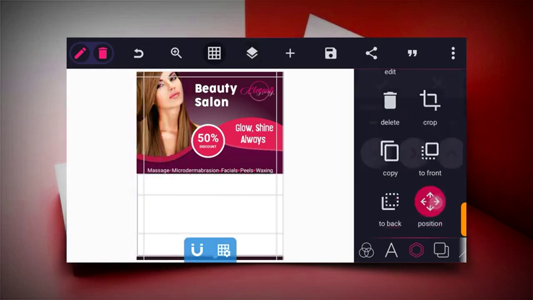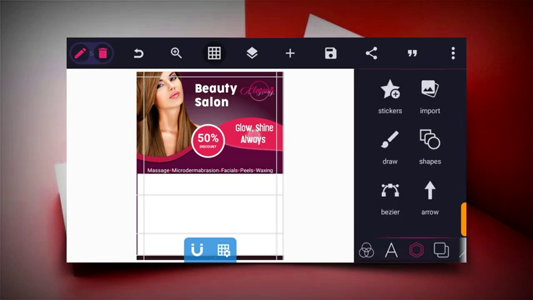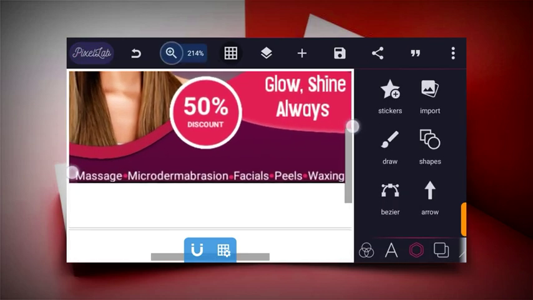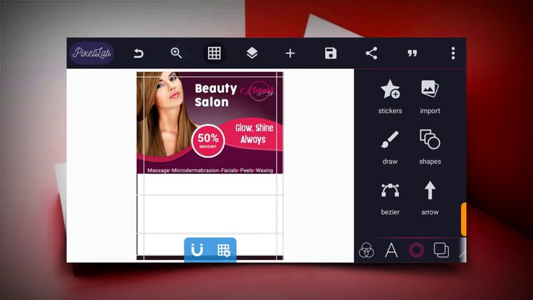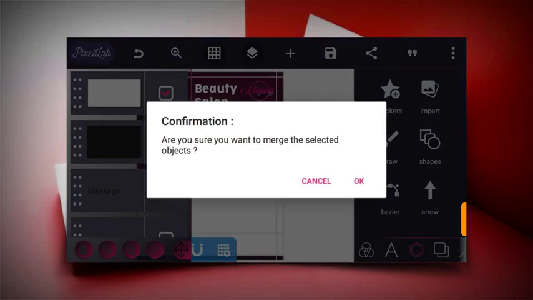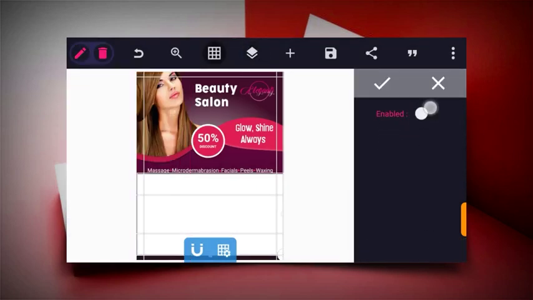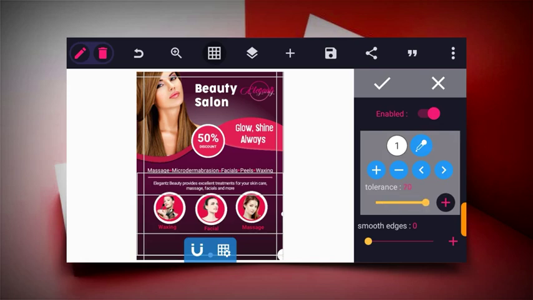So make this very small. So I think it's small now. From here you merge it together and erase the white aspects.